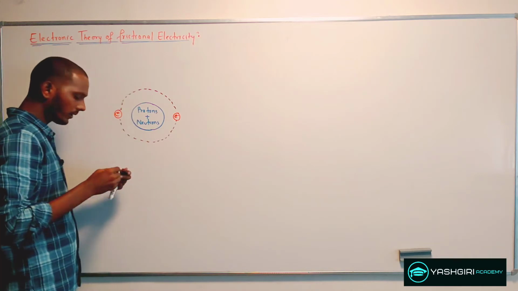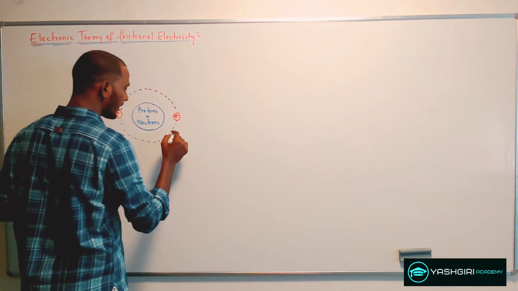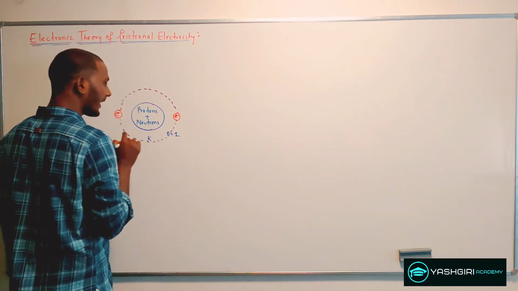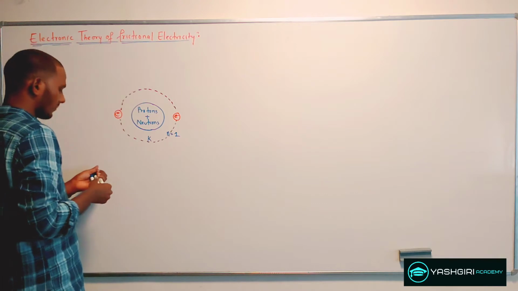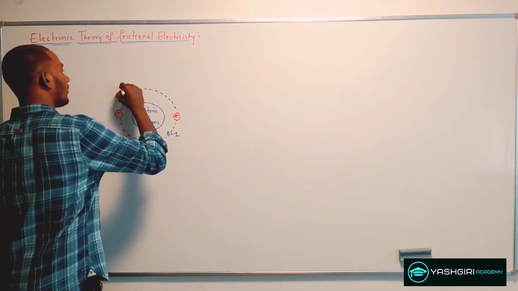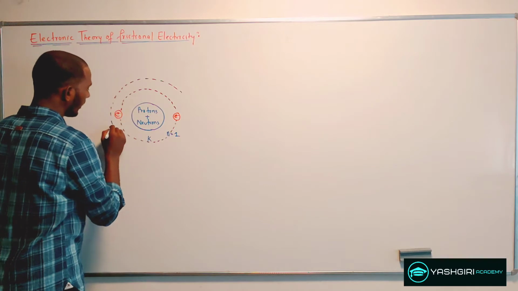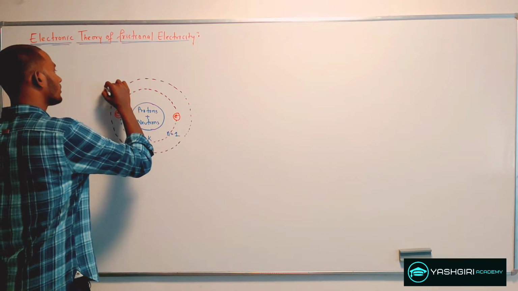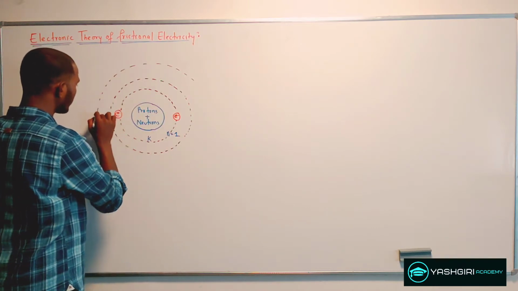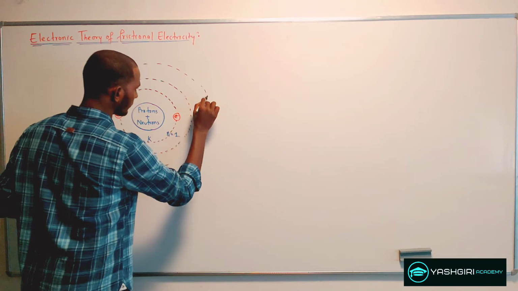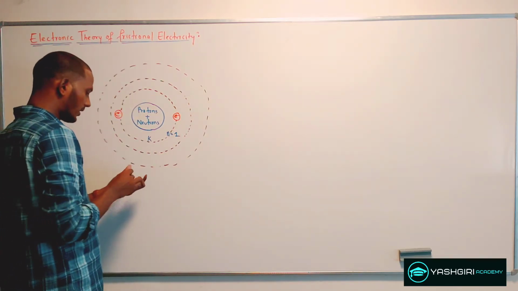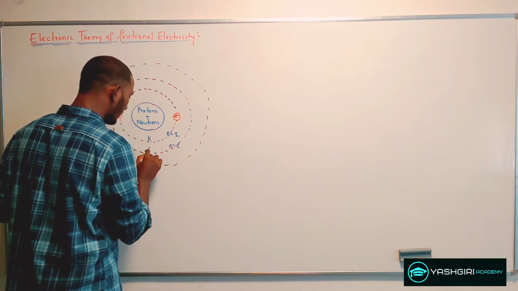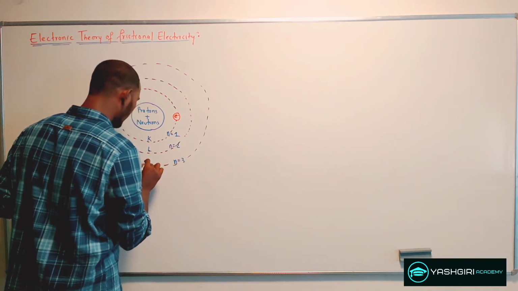So this is the first orbit, which I can write as n equal to 1, also called the K shell. In the same way, we can have many more orbits in which the electrons revolve around this central nucleus. So let this be the next orbit, which I can write as n equal to 2, and this is my L shell. For n equal to 3, it's my M shell.